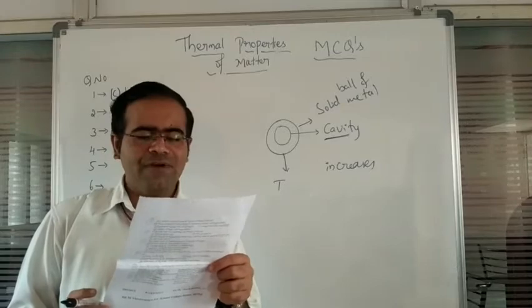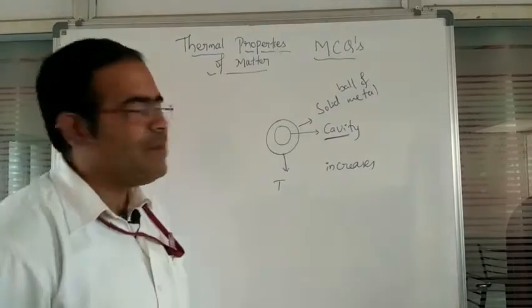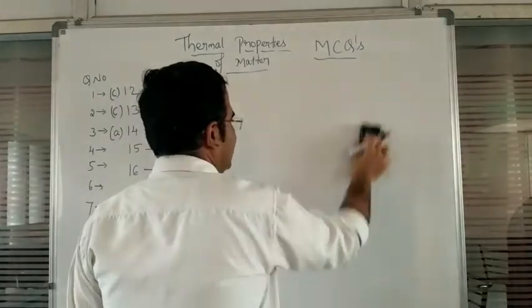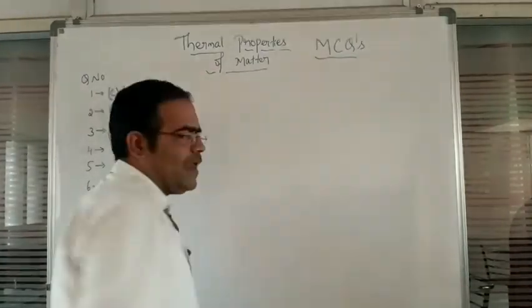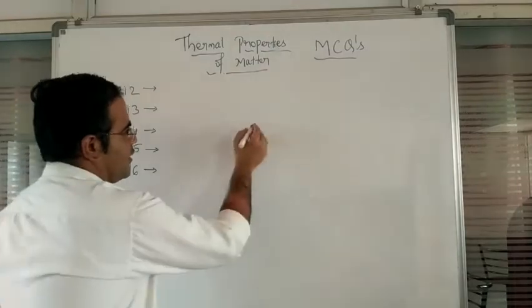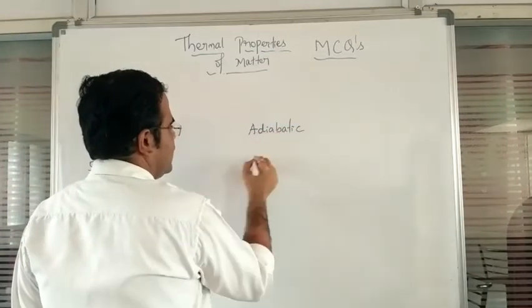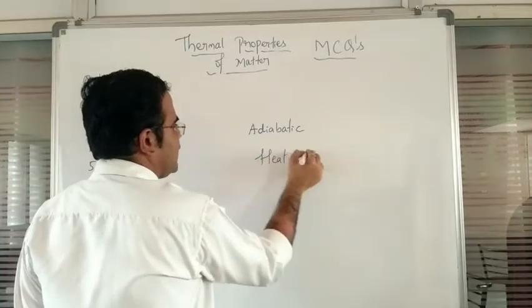Next, question number 4. Specific heat of a gas undergoing adiabatic changes. Whenever we have adiabatic changes, we observe the adiabatic process equation. In the adiabatic process, remember, heat energy always remains constant.